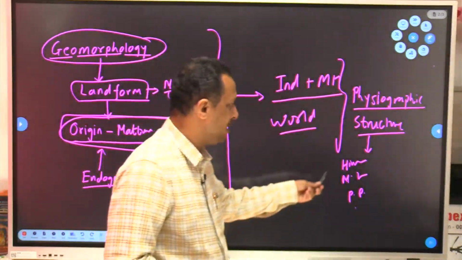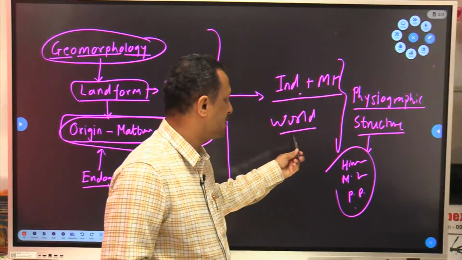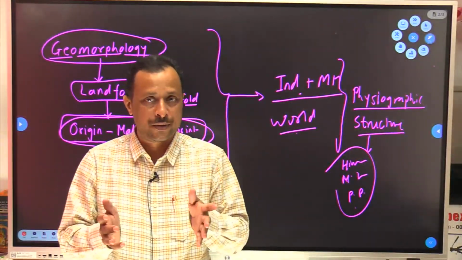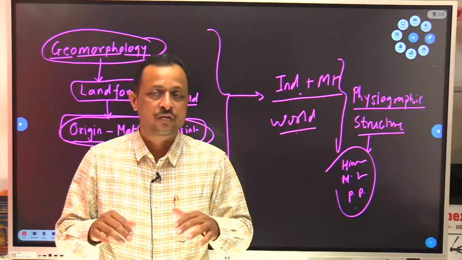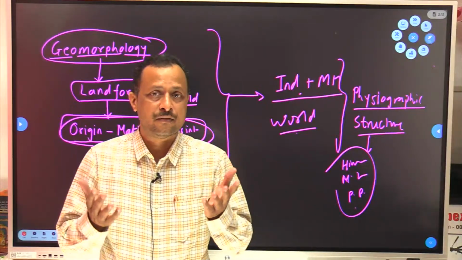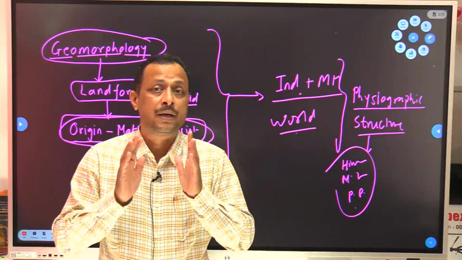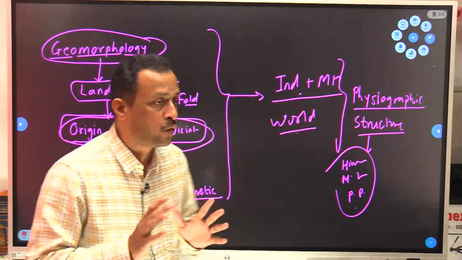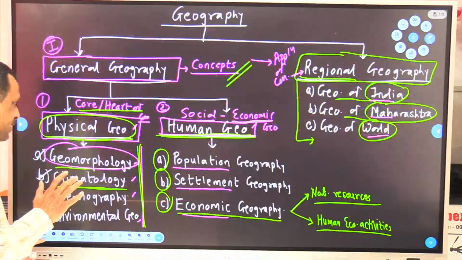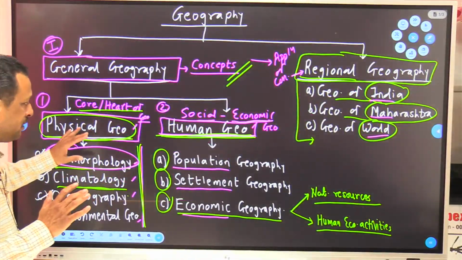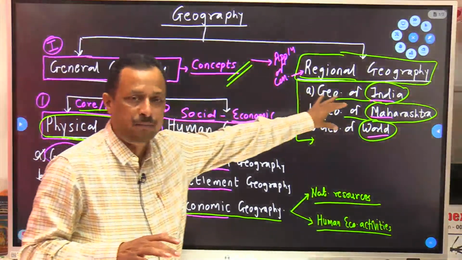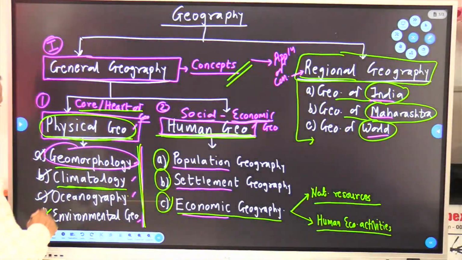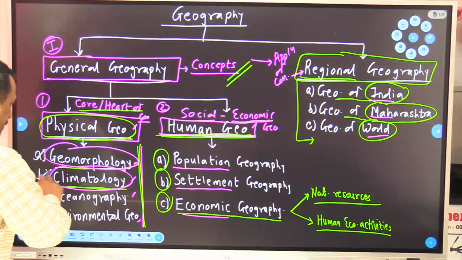While studying these landforms of India, of Maharashtra, world, we will try to study how these landforms are formed, what are their subdivisions, what are their geographical important features, and what is their economic importance. Clear? So we need to understand that we need to study basic concepts and application of basic concepts over here. Clear? Now after that, the next one is the climatology.